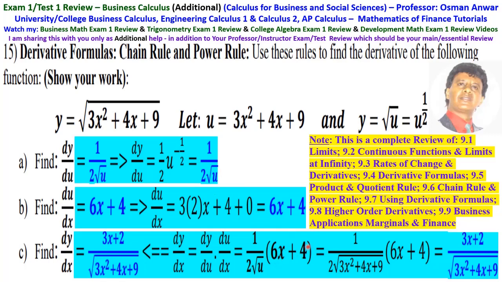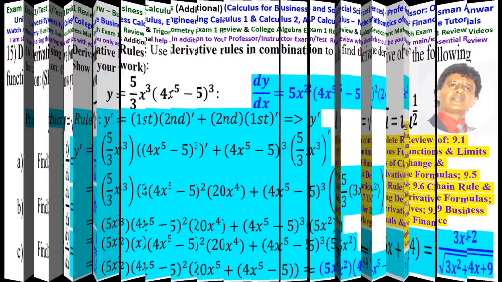Then this is 1 over 2 square root of (3x squared plus 4x plus 9) times (6x plus 4). So if you divide top and bottom by 2, then this is 3x plus 2 over square root of 3x squared plus 4x plus 9. And that's your derivative.